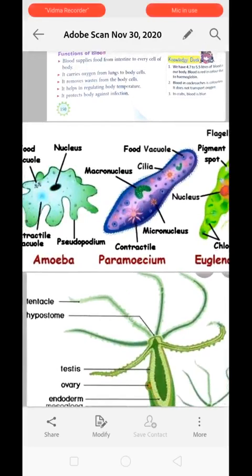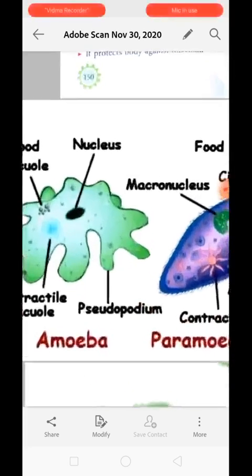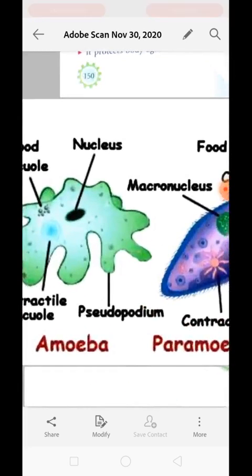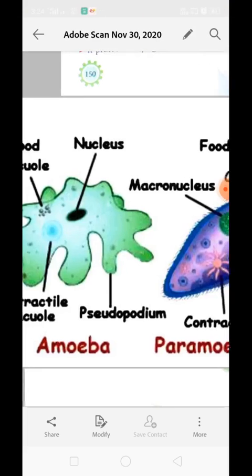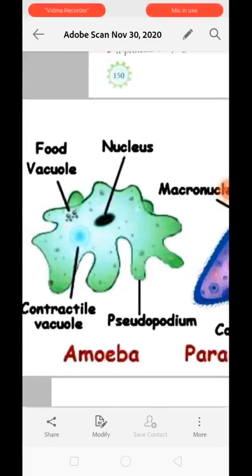So the molecules of oxygen which are needed by the organism get diffused into the body cell. The oxygen gets transported into the body cell through the general body surface by diffusion, and carbon dioxide from the body gets diffused out through the general body surface as well, because the body structure of the animal is very simple. It is made up of only one cell.